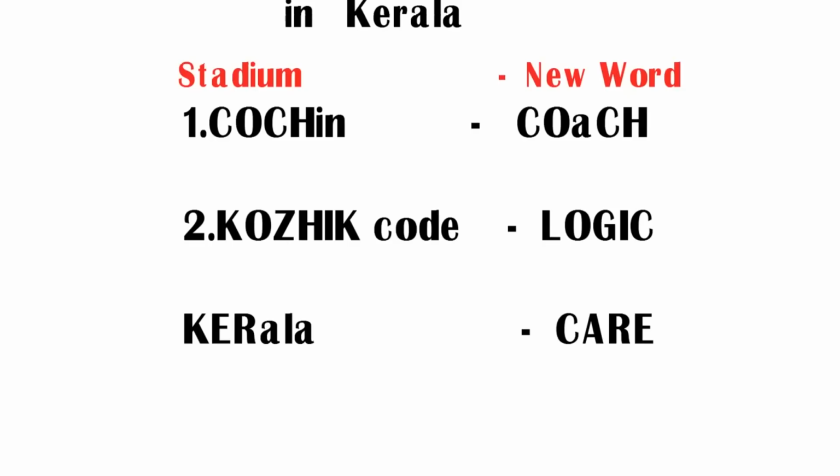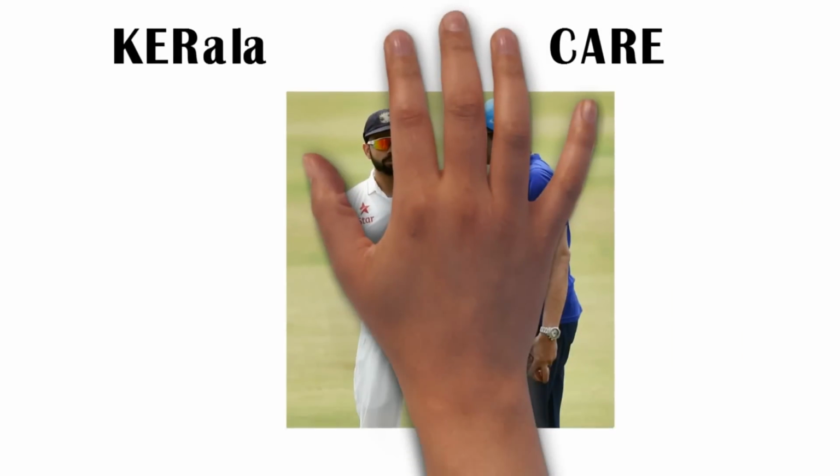You can easily remember 2 airports which are in Kerala. Coach stands for Cochin Airport, logic stands for Kozhikode Airport, care stands for Kerala. So try to remember these 3 words, coach, logic and care, so that you can easily remember 2 airports which are in Kerala. Let us see some image.